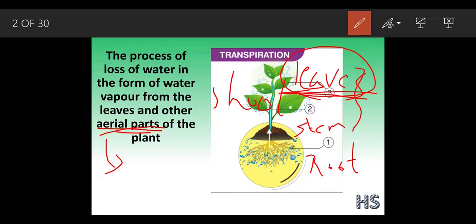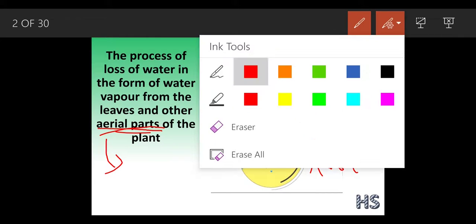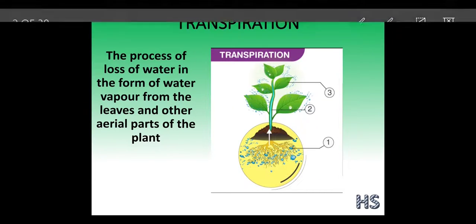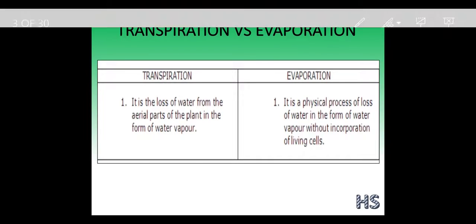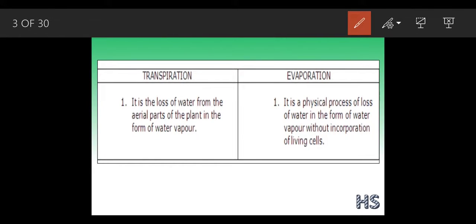Now we are going to discuss evaporation and transpiration. Can we use the word evaporation in plants? Certainly not. Why? Because transpiration occurs in a living cell, but evaporation does not involve living cells.